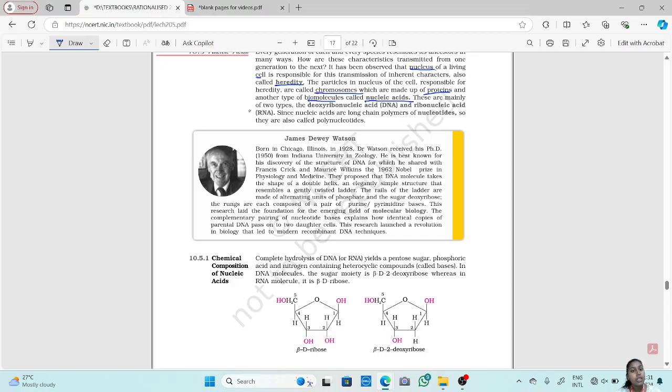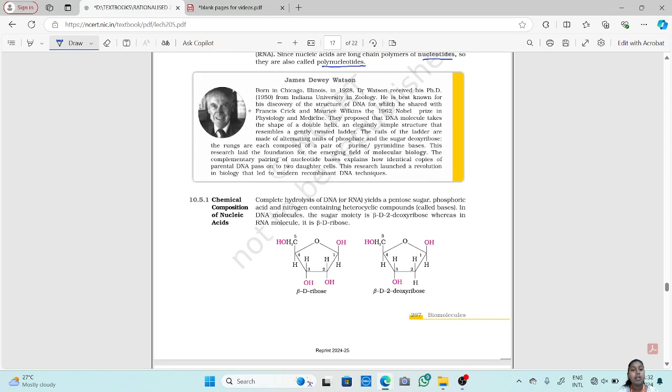Now these are mainly two types. Okay, there are two types of nucleic acid: deoxyribonucleic acid and ribonucleic acid. I hope in biology you know what these terms mean, that is DNA and RNA. Now, since nucleic acids are long chain polymers of nucleotides, they are also called polynucleotides. Okay, since they are made up of long chain nucleotides.